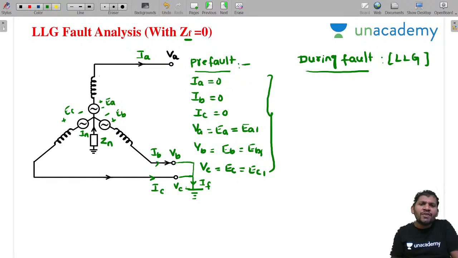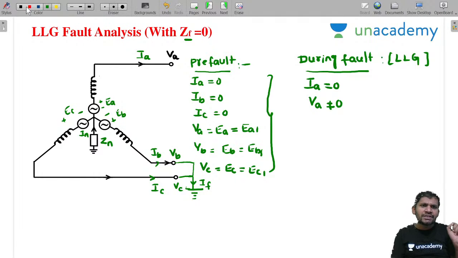There is no fault at A, because the alternator is still at no load condition, so IA equal to 0. But the fault takes place here, that's why VA is not equal to 0.